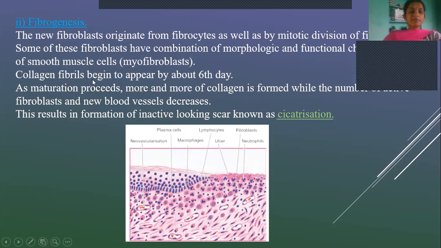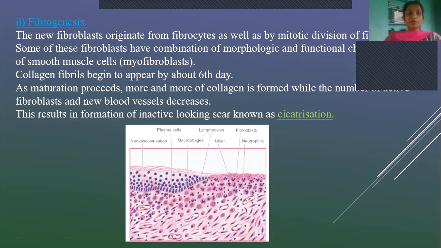So collagen fibrils begin to appear by about the 6th day of wound healing or repair of wounds. And as maturation proceeds, more and more collagen deposition takes place, and more blood vessels will be formed. So all this together will form the scar tissue, known as cicatrization. That is, initially in the first step new blood vessels are formed.